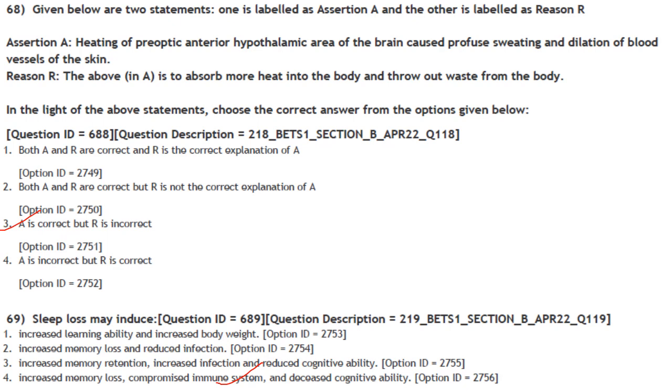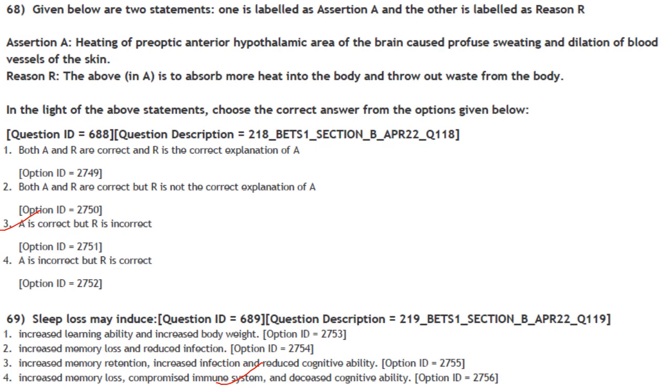Reason R: the above is to absorb more heat into the body and throw out waste from the body. So out of these, A is correct, but R is incorrect. So the answer here is option 3.